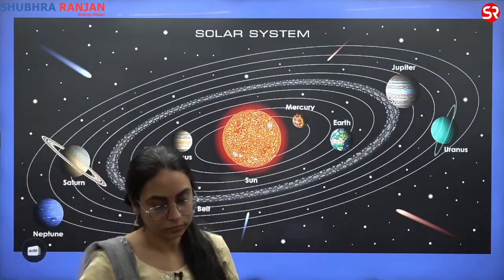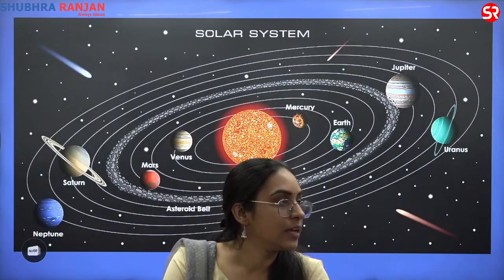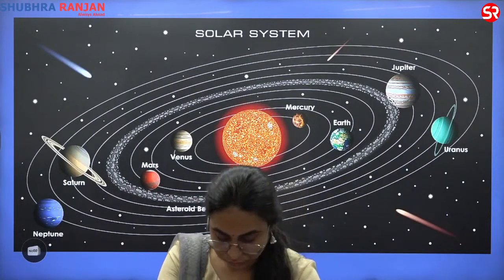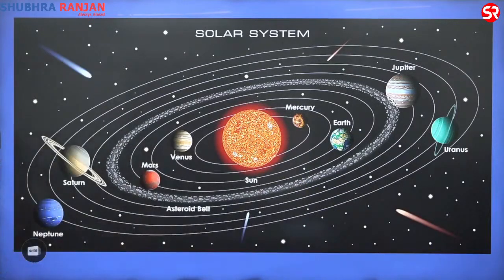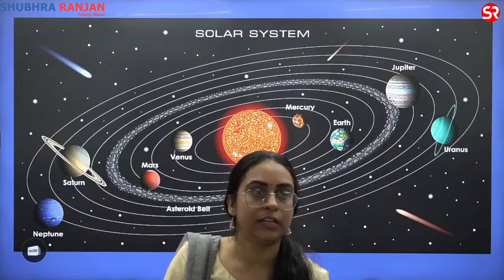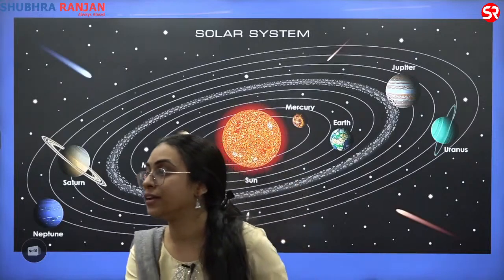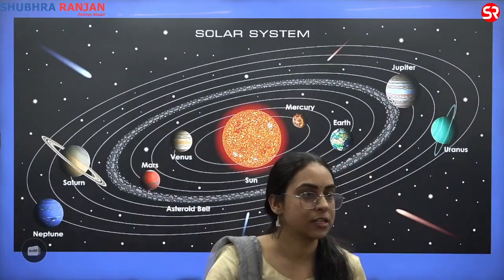Okay, Mars is similar to Earth with respect to rotation, the tilt, and the seasons. We are talking about Mars.